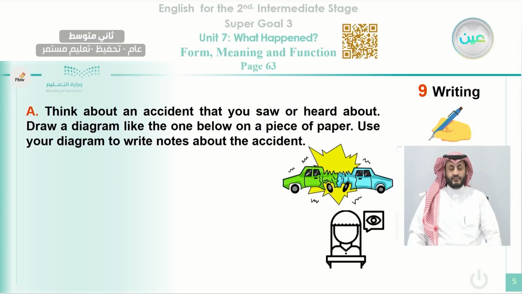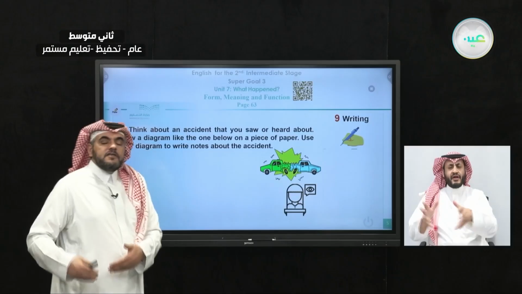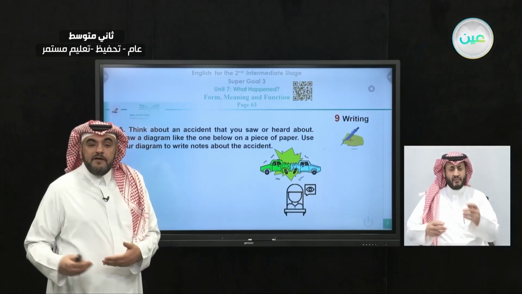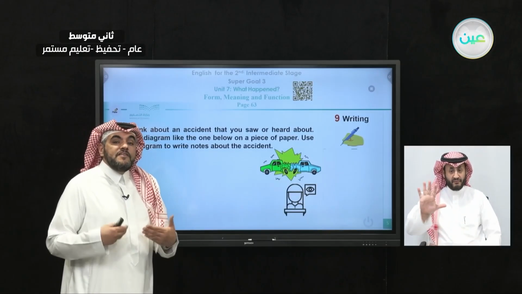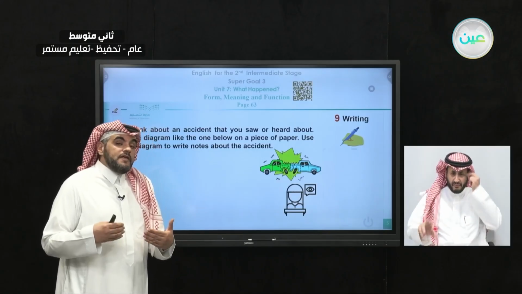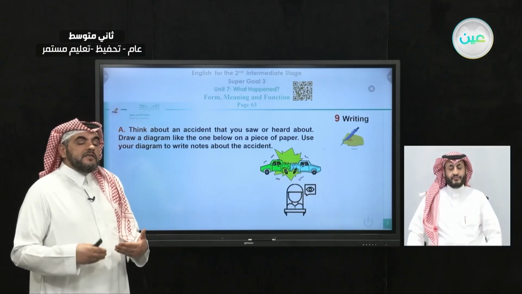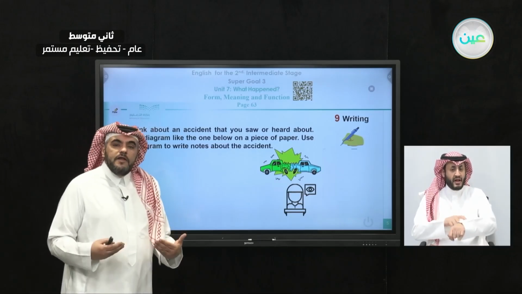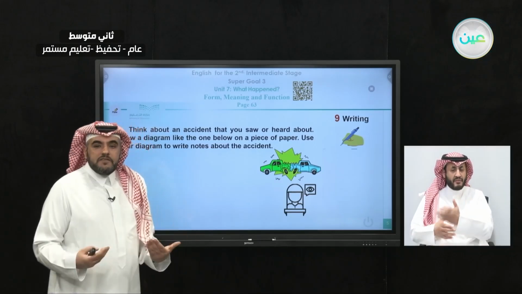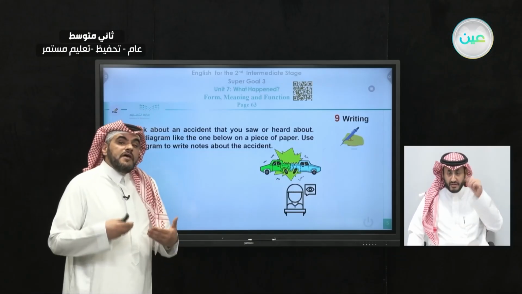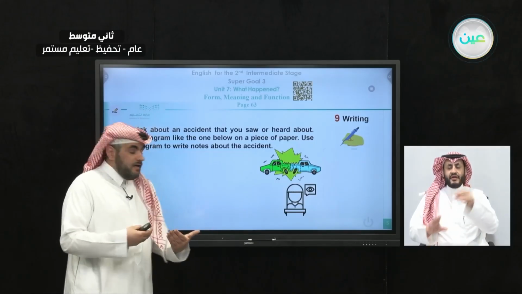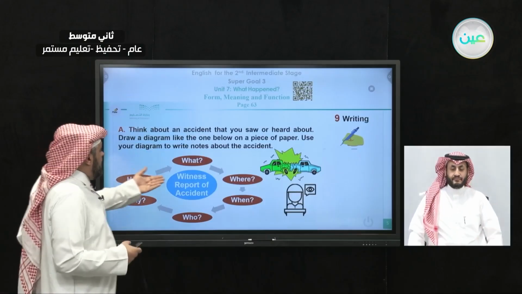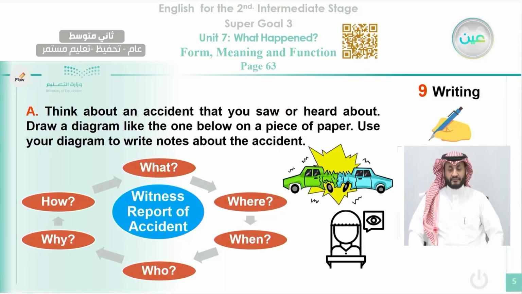And you still remember that we told you whenever you want to write any kind of narrative writing, telling a story or describing an event, you have to concentrate on the 5 W's. You have to tell the reader, or if you are speaking, tell the listener where, when, who, why, and what. If you tell that, the reader will be comfortable and will understand you better. Okay, here we have, if you write a witness report of an accident, you have to write what, where, when, who, why, and also, if possible, to include how.